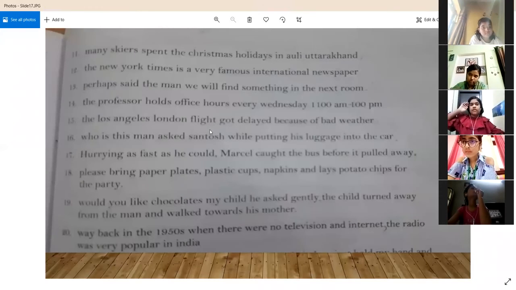10 more sentences we are going to do. How much we can do today? We will do that much. That is sufficient for your practice. So we will complete this chapter today itself.